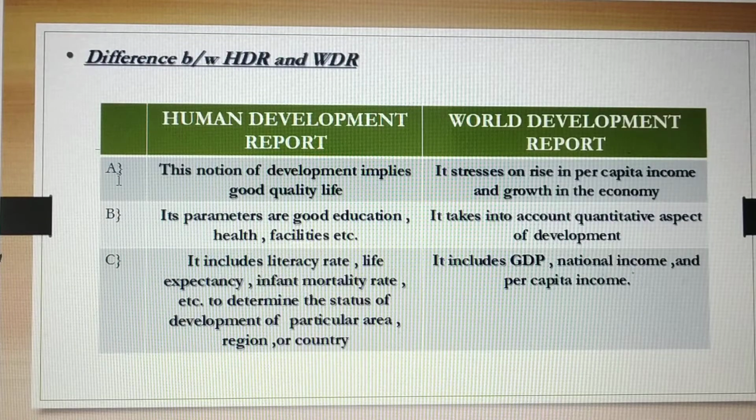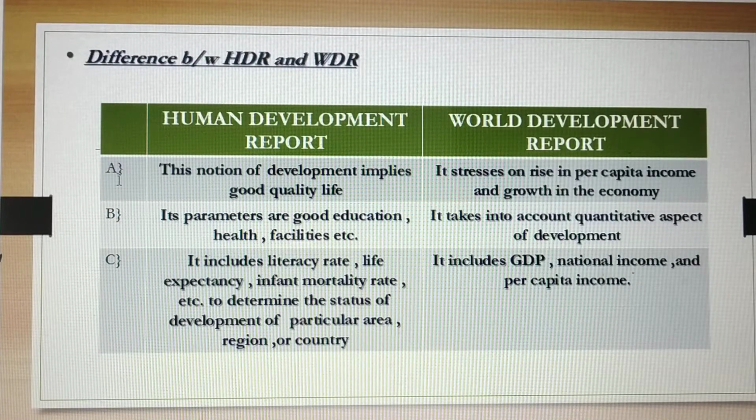But the World Bank publishes the World Development Report every year to compare nations on the basis of per capita income. The bank has classified the countries as follows. We have already discussed this, but still I am repeating.